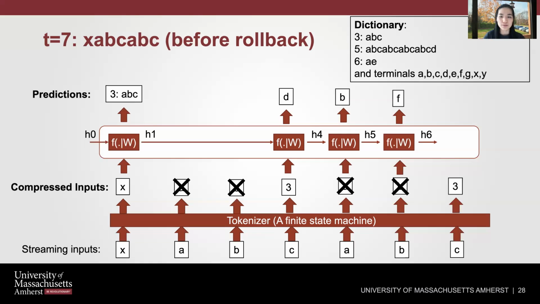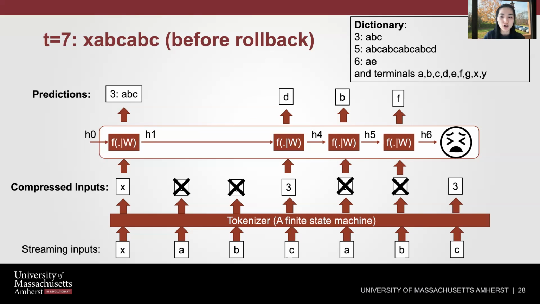The scene becomes more interesting at time step 7 when C comes. The tokenizer again realizes that ABC should be combined together into a symbol and thus outputs 3. However, 3 cannot be fed into the RNN model immediately because the model is not in the right state. The model state is already updated using the symbols A and B at prior steps.